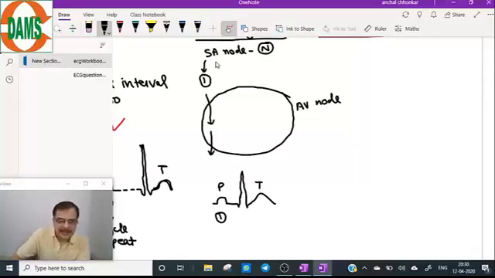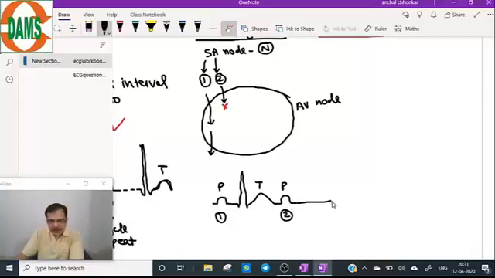Now the second impulse, number two impulse, it will not be able to conduct in the AV node suddenly. There is a sudden drop of number two impulse. So number two P wave will come. But it is not followed by QRS.